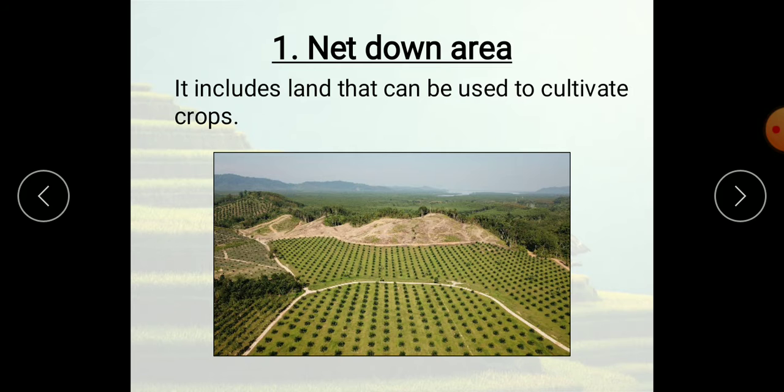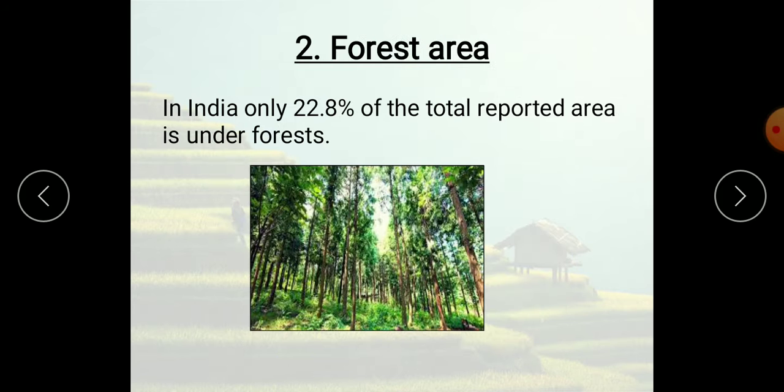Agriculture provides, you know, food for human beings, fodder for animals, and raw materials for industry. Again, I'll repeat. Agriculture provides food for human beings, fodder for animals, and raw materials for industries.